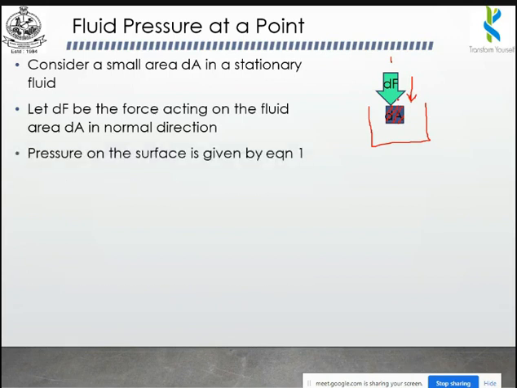So the pressure on the surface is given by equation 1. If you are using this principle, you have to follow this formula. Pressure is equal to force by area, but in this category you are taking the force supplied to this particular area, so the area is dA. You have to use this kind of formula if you're considering the small area.